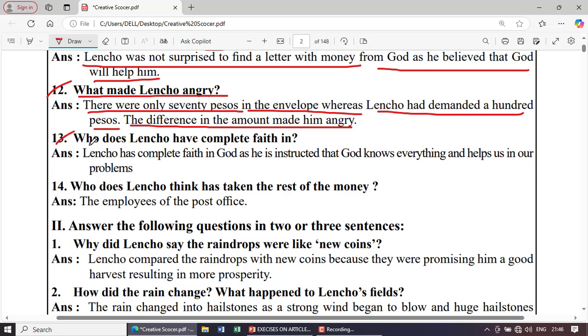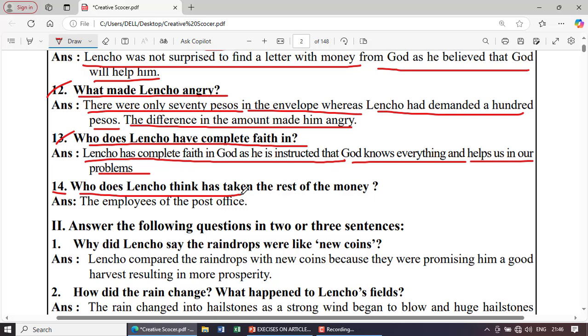Next question. Who does Lencho have complete faith in? Lencho has complete faith in God as he is instructed that God knows everything and helps us in our problems. 14. Who does Lencho think has taken the rest of the money? The employees of the post office have taken the rest of the money according to Lencho.